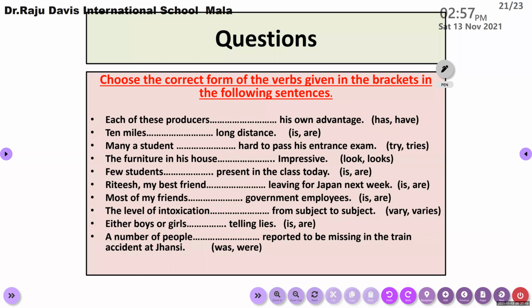And for your kind attention, our new topic is not new, that is determiners. We'll be starting it from Monday onwards.